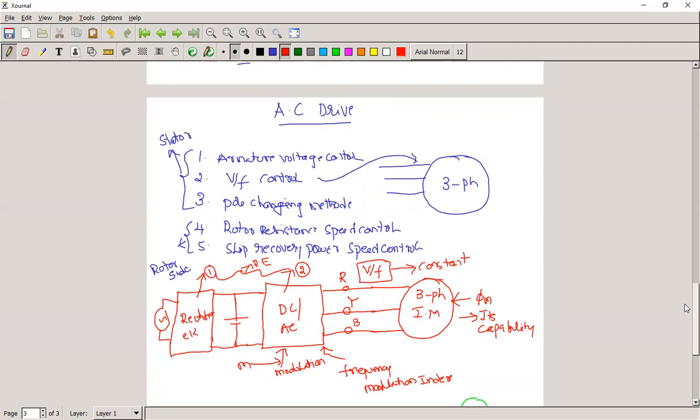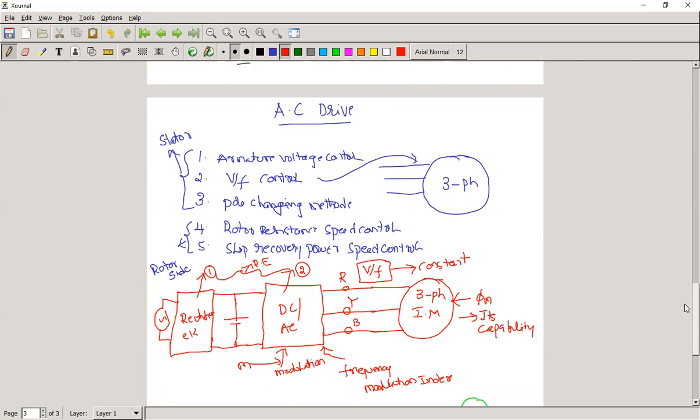There are different methods available to control the speed of a three-phase induction motor that we have seen briefly. That is stator voltage control, V/F control, pole changing method, rotor resistance control, and slip power recovery speed control. But in this case, we have taken one example, that is V/F control, where we maintain the ratio of voltage to frequency of the supply applied to the induction motor constant.